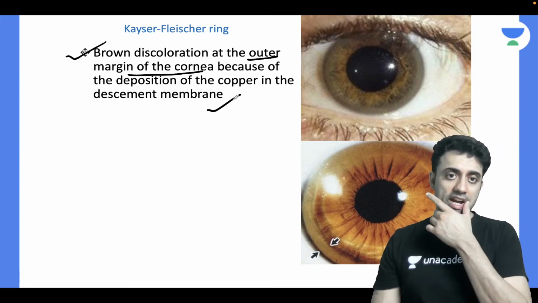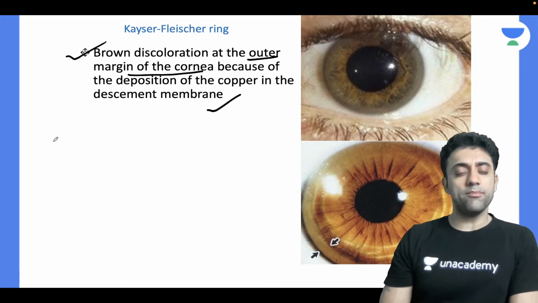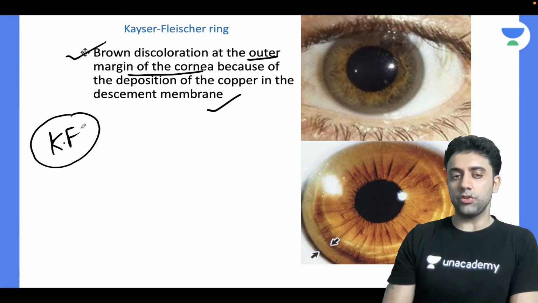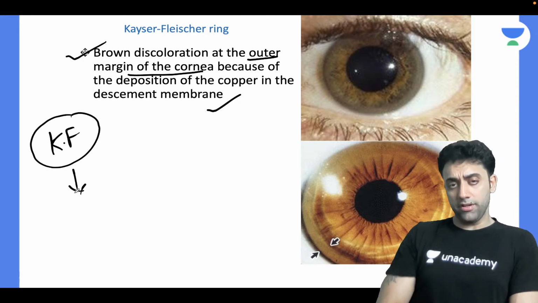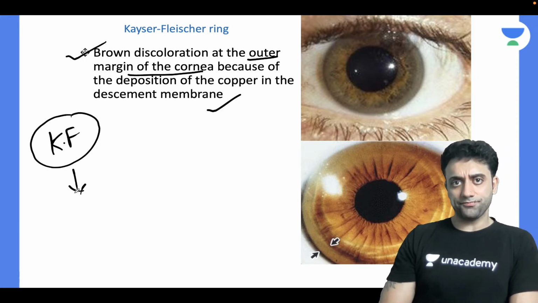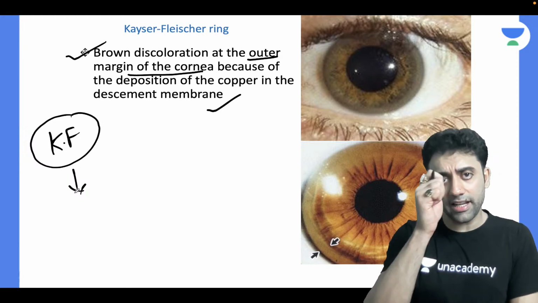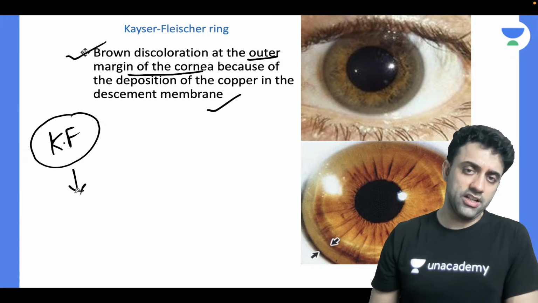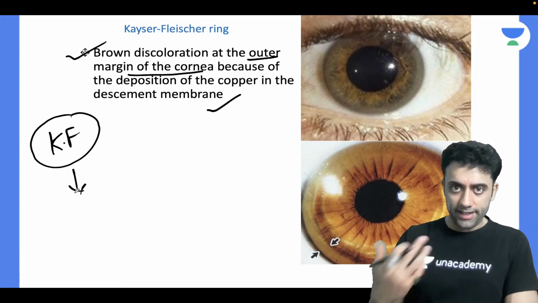Very good question I had. We had a patient, last month we had a patient of Wilson actually, and we got his test done. KF ring was present in him. Now tell me, how do you detect KF ring? How? You'll take him to the ophthalmologist, and he will look like this. How do you detect the KF ring? By indirect ophthalmoscope, direct ophthalmoscope.